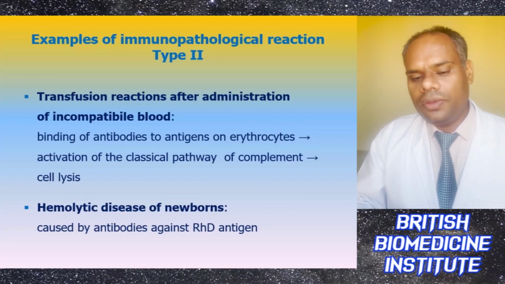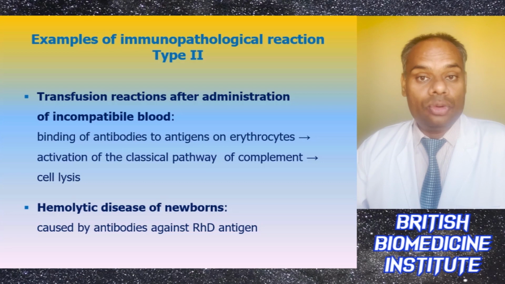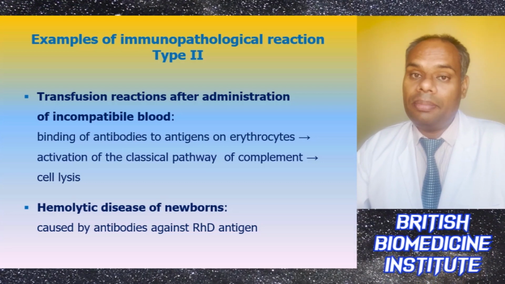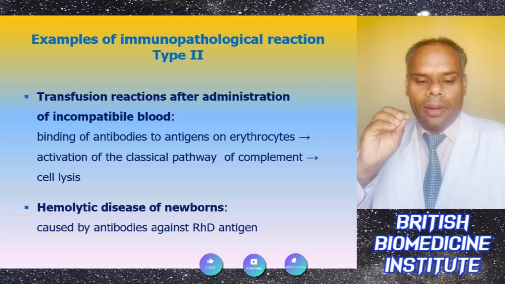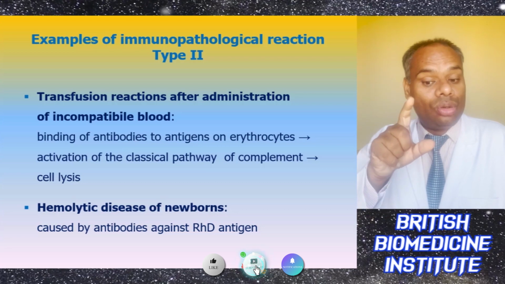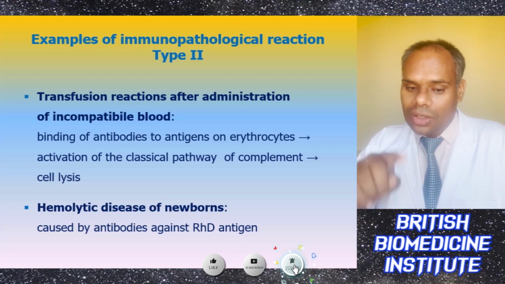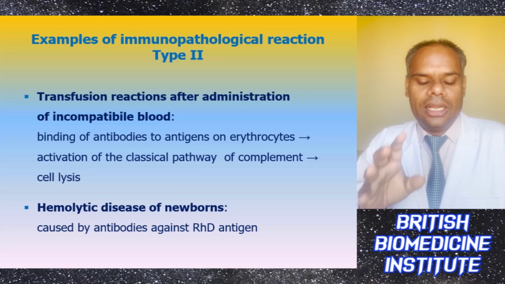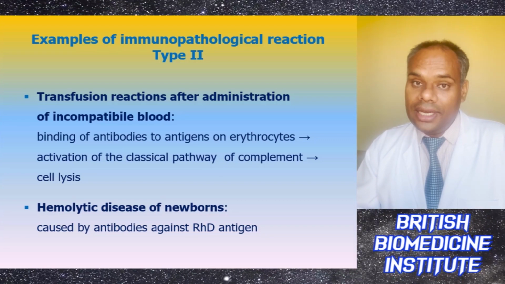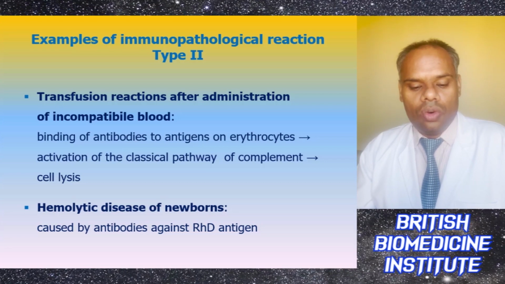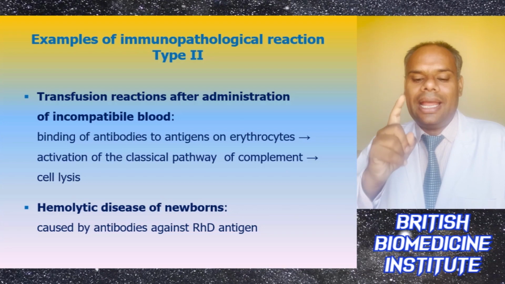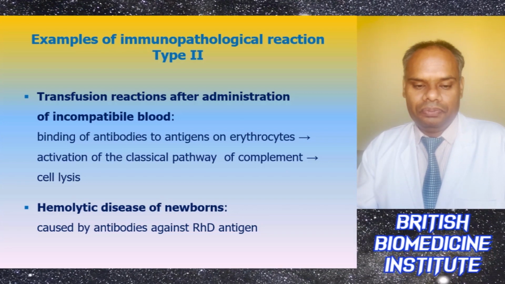So examples of the immunopathological reactions like type 2 are transfusion reactions after administration of incompatible blood. They involve binding of antibodies to the antigens on the erythrocytes. It can lead to activation of the classical pathway of complement, and after this there will be cell lysis. And hemolytic disease of the newborn can be caused by antibodies which are produced against the RHD antigen.